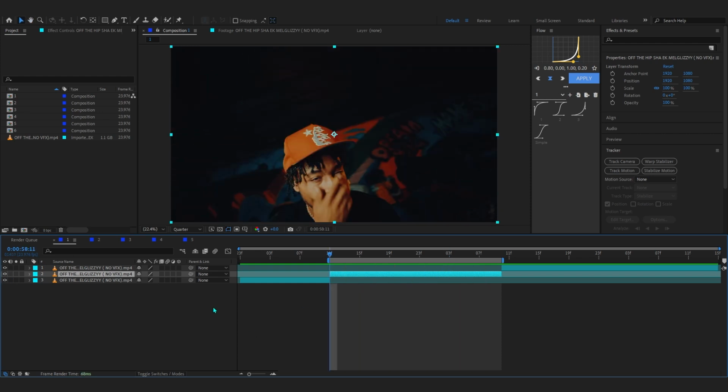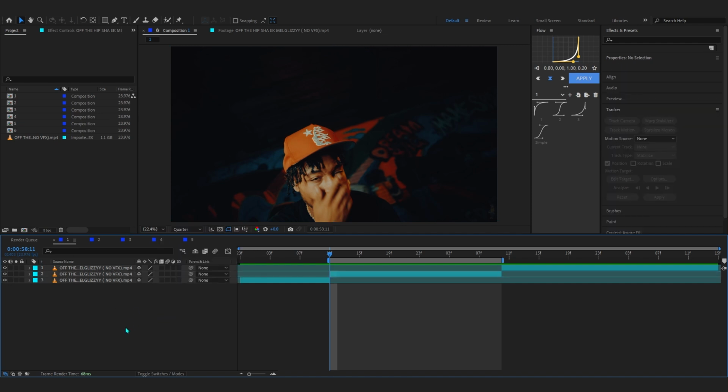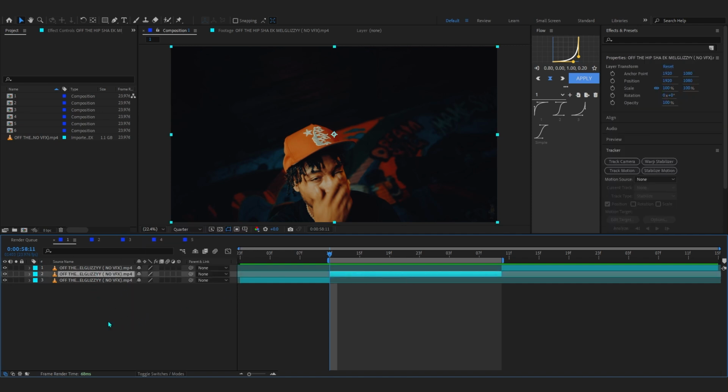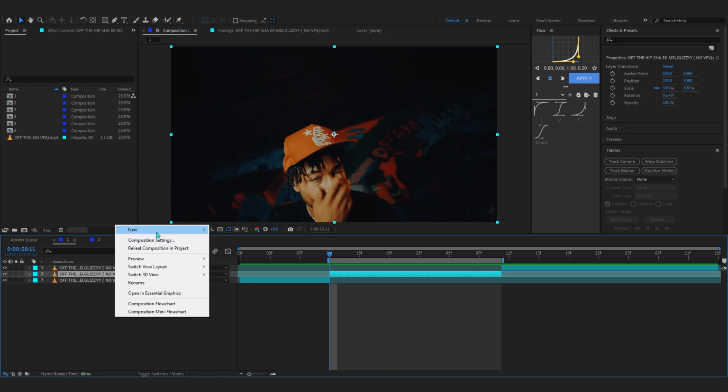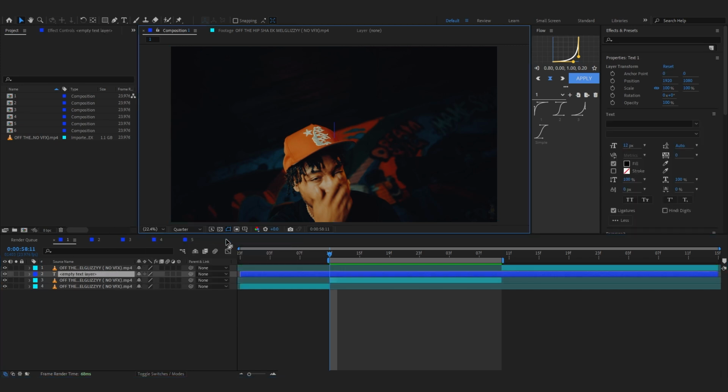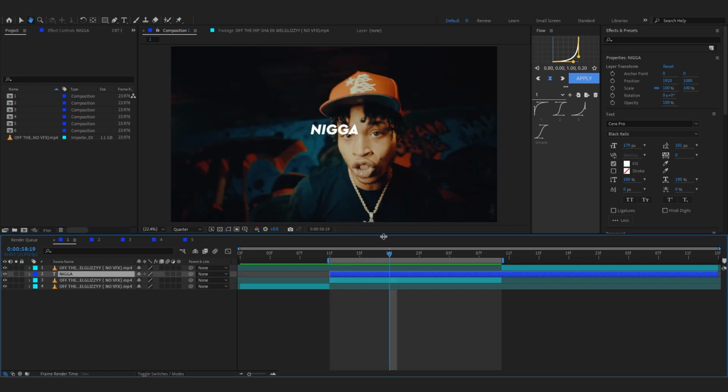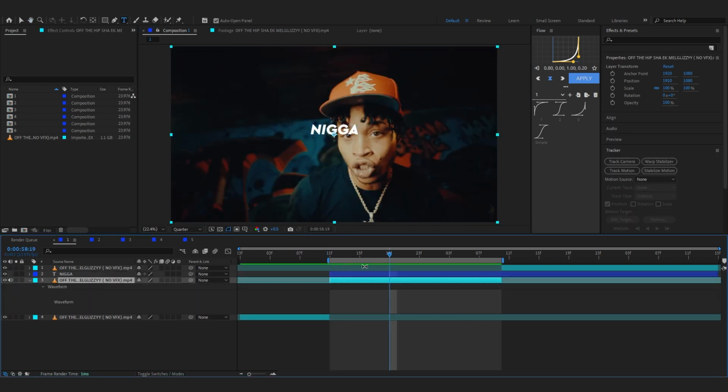So now we're gonna add the text according to the song, as I said. For that, select your clip, right click on a blank space, go over to new, and add a new text right here and just write the lyrics. So he's saying the first word at the start, and you can just trim it. And let me just hear the song real quick as well.